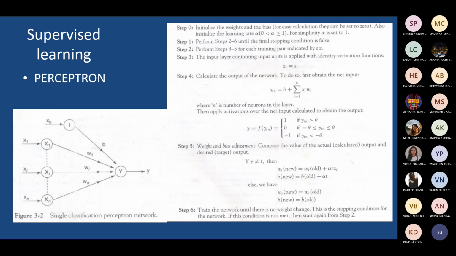Initially you have to set some values for these W1, W2, etc. That will be set to 0. And for alpha, they recommend taking a value between 0 and 1. Don't take 0; it should be greater than 0 and less than or equal to 1.